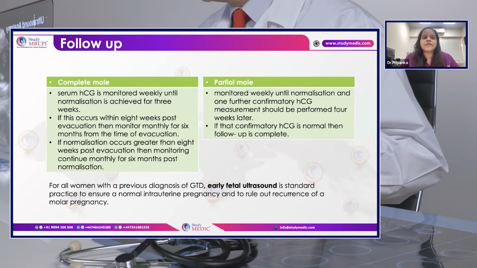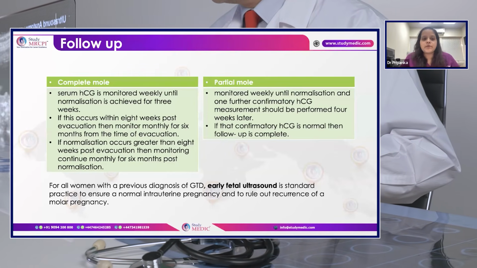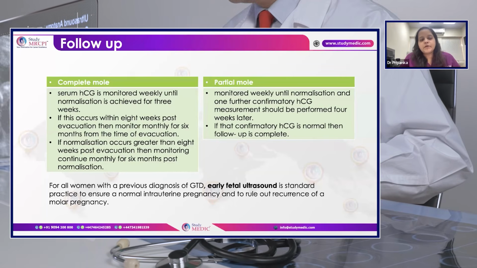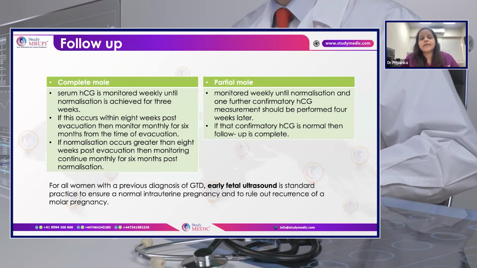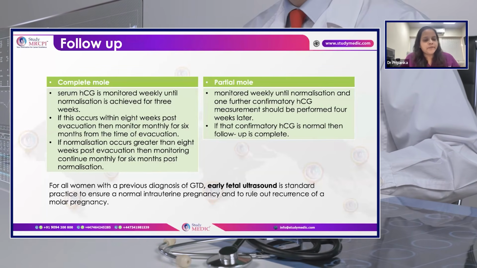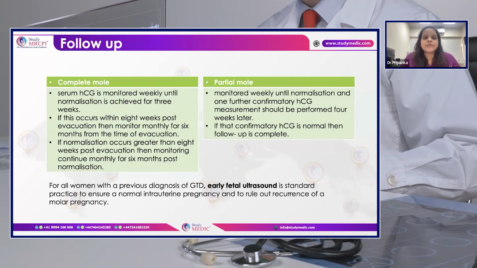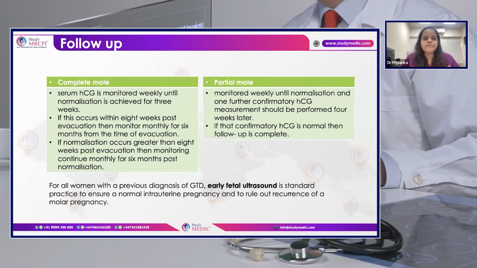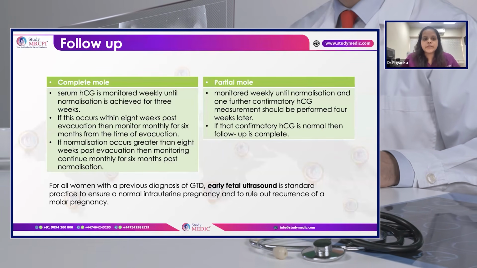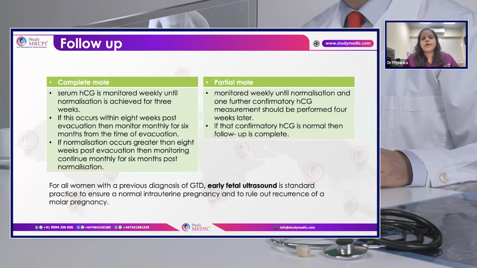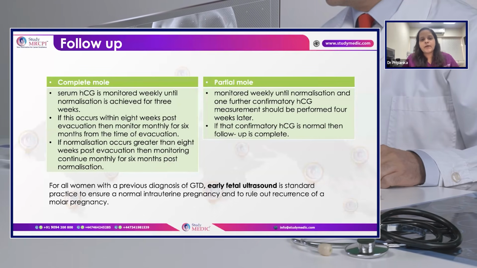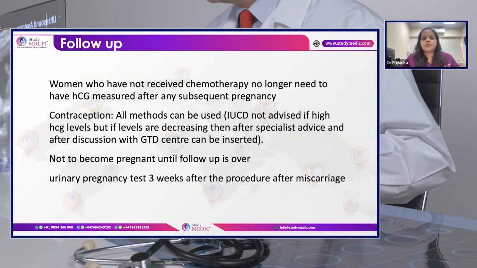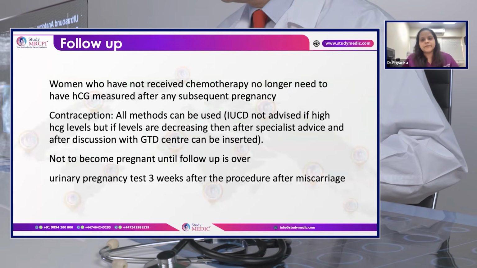For partial mole, once the serial weekly hCG values are normal, a repeat hCG is done after 4 weeks. And if that comes normal, the follow-up is complete. We have to make sure that the patient doesn't get pregnant and uses some kind of contraception during this follow-up period. As we know there is a recurrence of almost 1 in 80, so in the next pregnancy they should have an early viability scan to rule out a molar pregnancy.